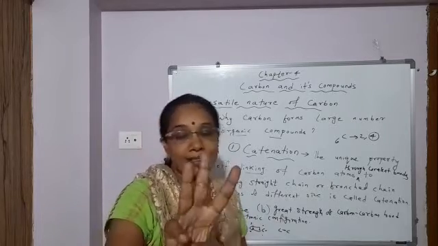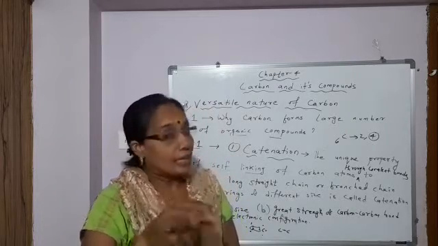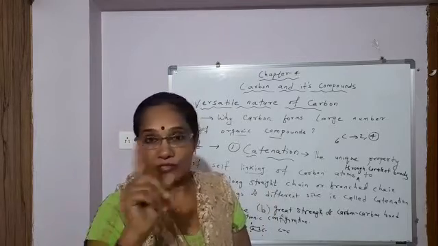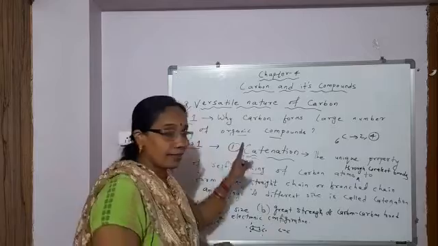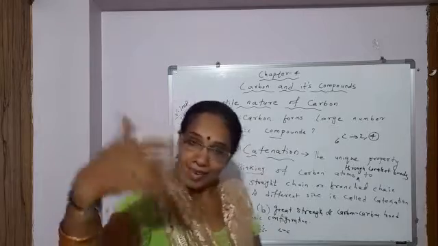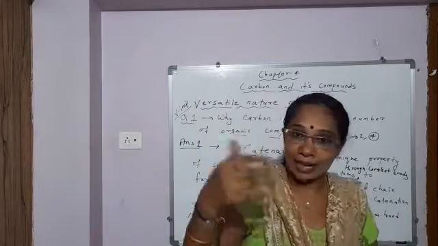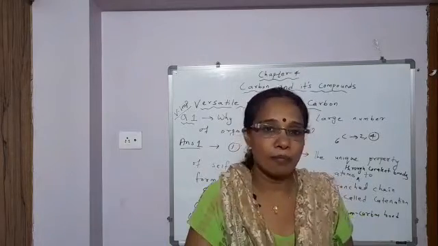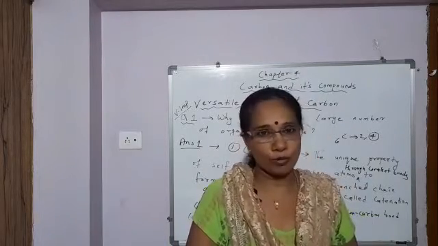Now 3 more reasons are there behind why carbon forms a large number of organic compounds. So the first main reason is catenation. So students, in the next class I will discuss the other 3 reasons why carbon forms a large number of organic compounds. Okay.